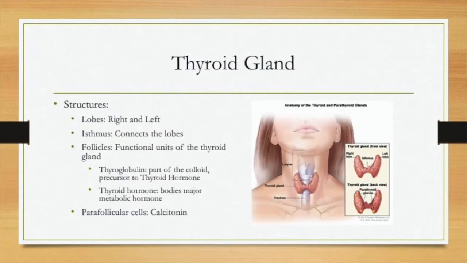Thyroid gland. Structures of the thyroid gland include the right and left lobes, the isthmus, which connects the right and left lobes, the follicles, which are the functional units of the thyroid gland, and the parafollicular cells. Now, with the follicles, you have subunits. That's the thyroglobulin, which is part of the colloid, and it's the precursor to the thyroid hormone. And the thyroid hormone is the body's major metabolic hormone. As for parafollicular cells, they produce calcitonin.